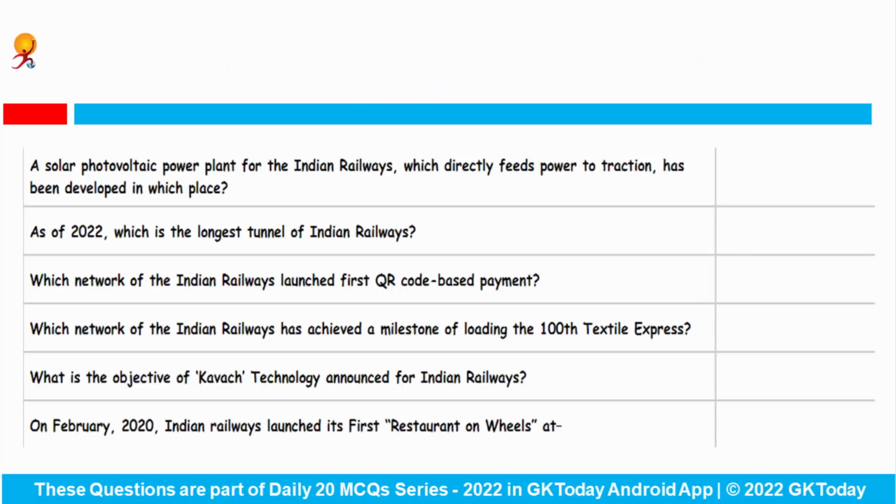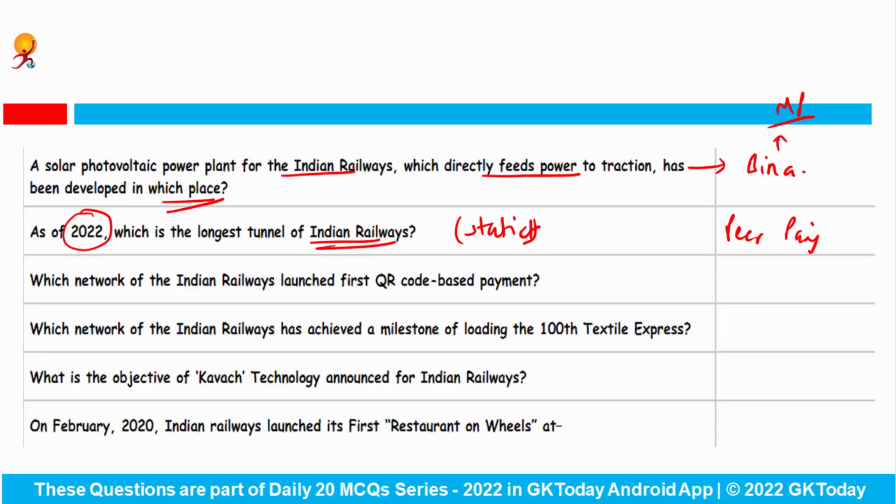Fine. Now let's come to the slide. A solar photovoltaic power plant for the Indian Railways, which directly feeds power to traction, has been developed in which place? So this has been developed in Bina. Bina is a city in Madhya Pradesh. Okay. Next, as of 2022, which is the longest tunnel of Indian Railways? Again, static GK. Answer is Pir Panjal Tunnel.